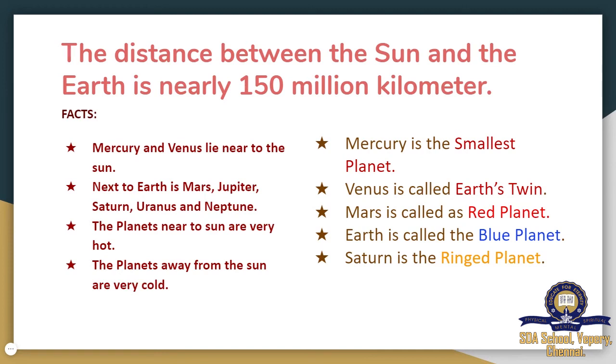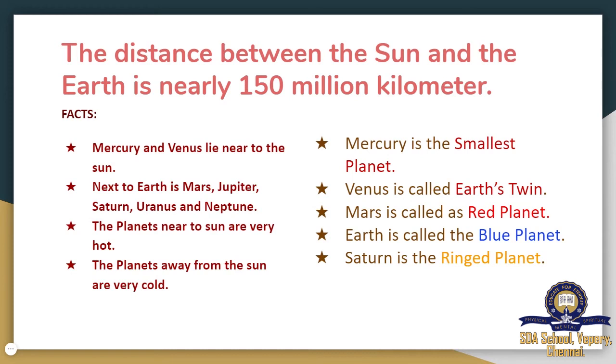Earth is called the blue planet. Why is it called the blue planet? Earth is filled with a greater amount of water than land. So it is called the blue planet. Saturn is the ring planet. As we know, Saturn has a ring, so it is called the ring planet.